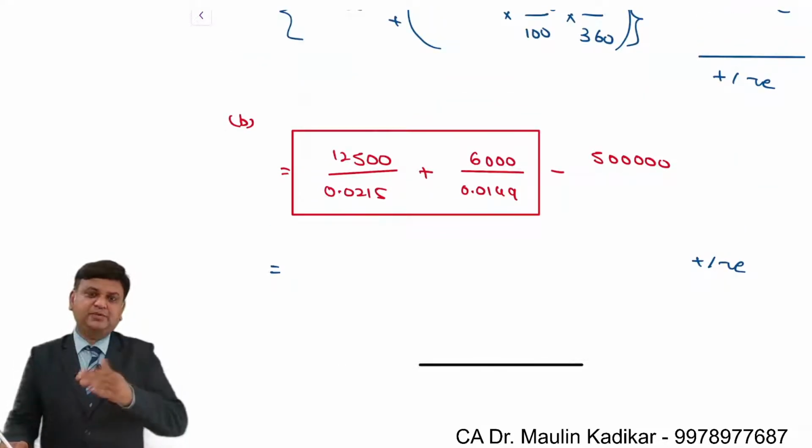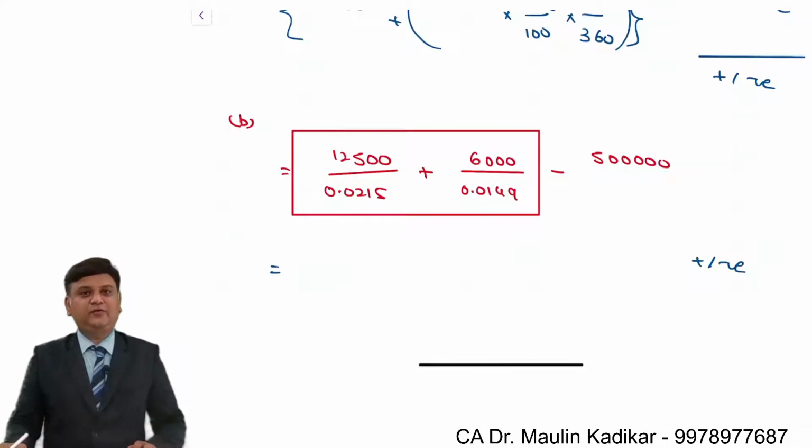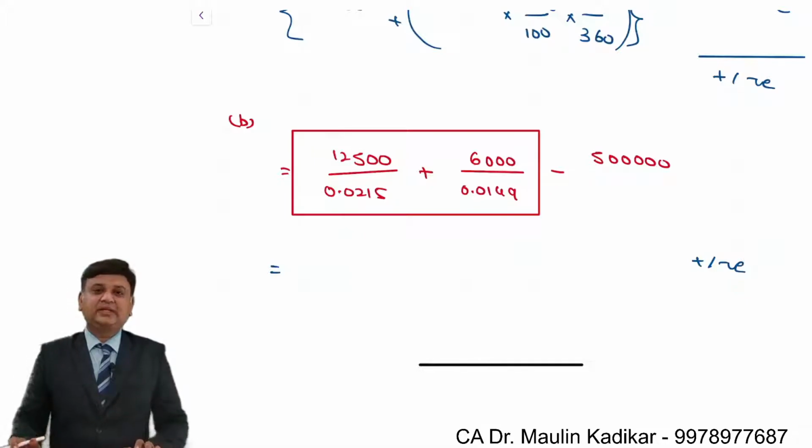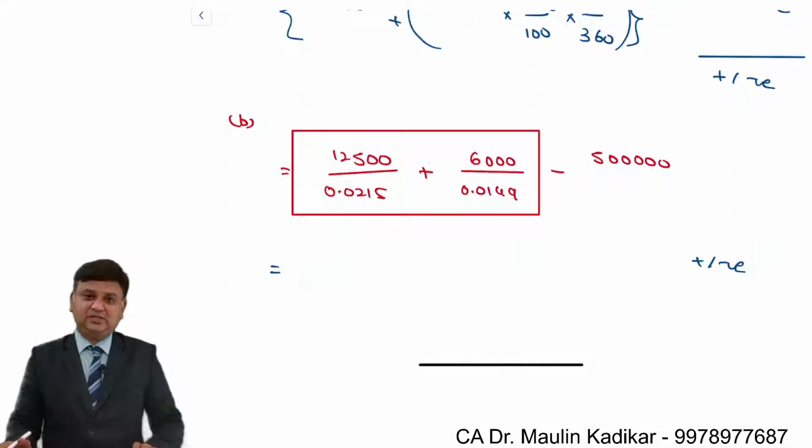If both the options have a positive balance, we'll go for the higher positive. If both of them have a negative balance, we'll go for the lower negative. If one is positive and another negative, we'll go for the higher positive. I'm sorry, we'll go for the positive one. That is the way we are required to do the selection.